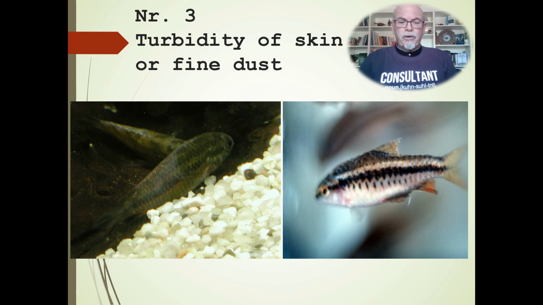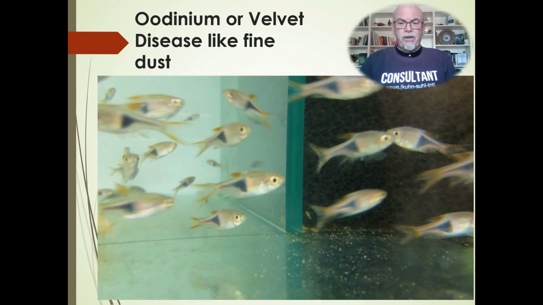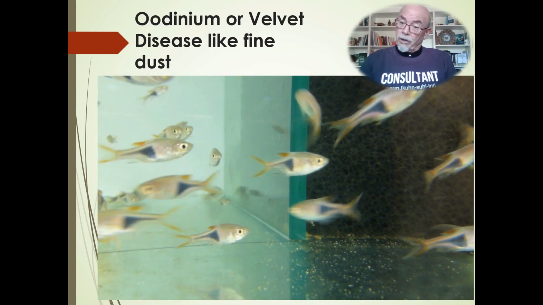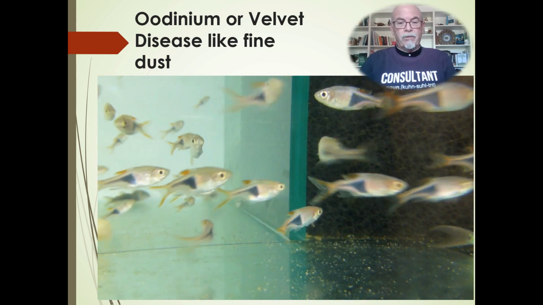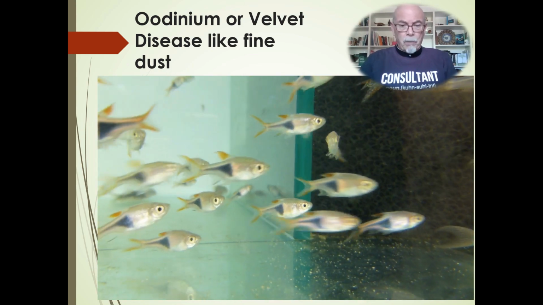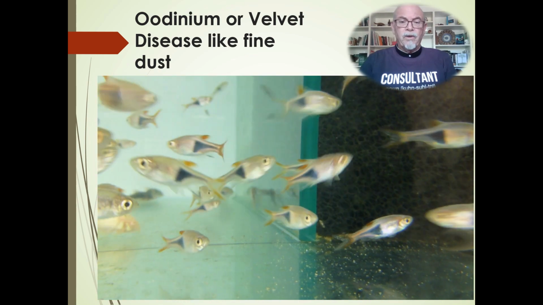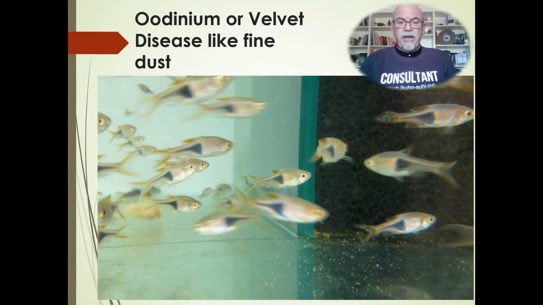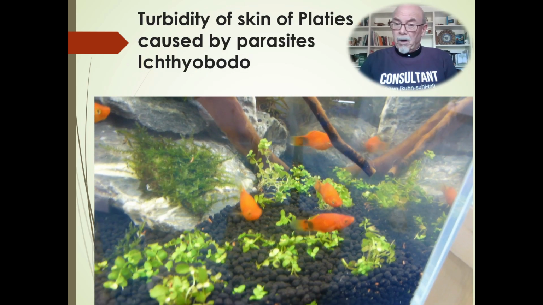So the fish were troubled, and here we see it in a video on harlequin tetras, Harlequin rasbora. Sorry, it's not a tetra, it's a Harlequin rasbora. And here the Cyprinidae, it's a carp-like species. You can see it on the tails. You can see the little dusty appearance, not a clear, nice finish. And here I can show something else.